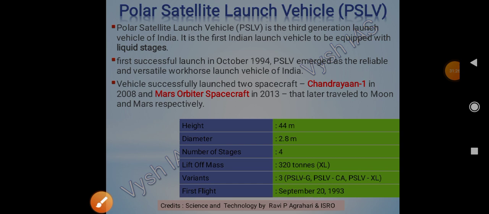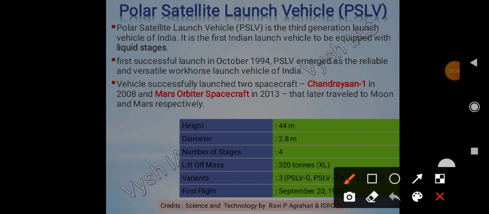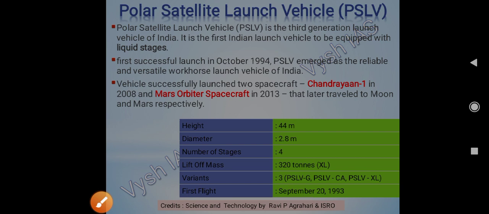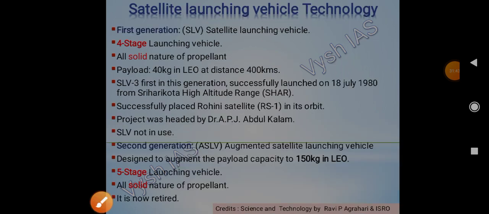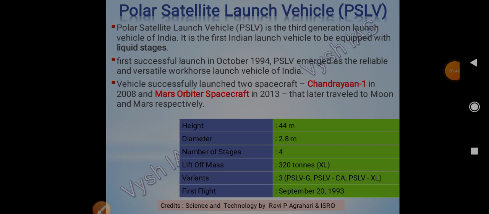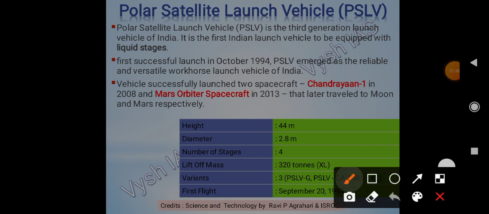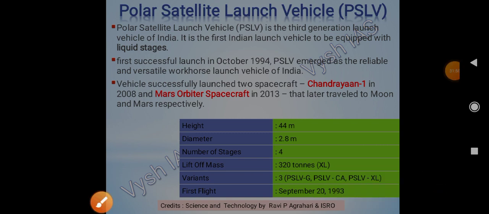So these are some specifications. What we have to remember here is height. The height is 44, diameter. We have to remember the stages. Stages are 4 stages. Okay, and this much is the lift-off mass, that is 320 tons. Earlier it was 40, right? We can see here it was 40, then it became 150 kgs. Now it has come to tons. Okay, and then variants, there are 3 variants: PSLV G, PSLV CA, and then PSLV XL.